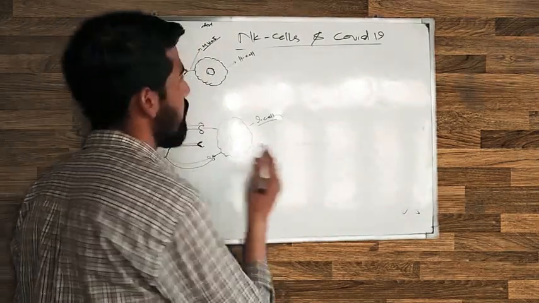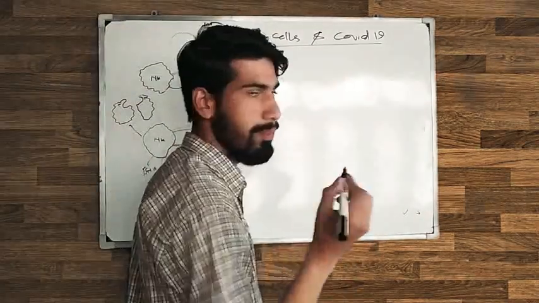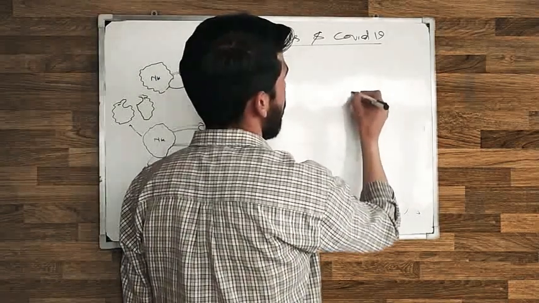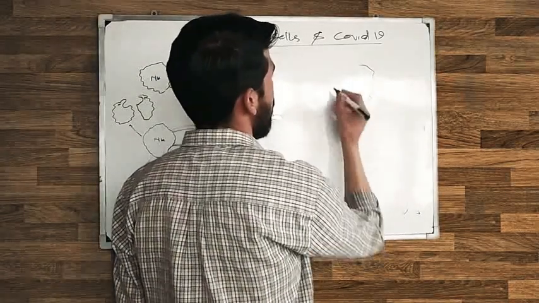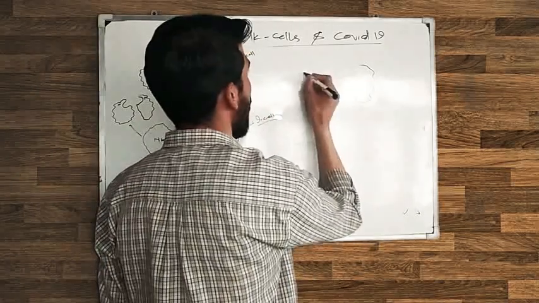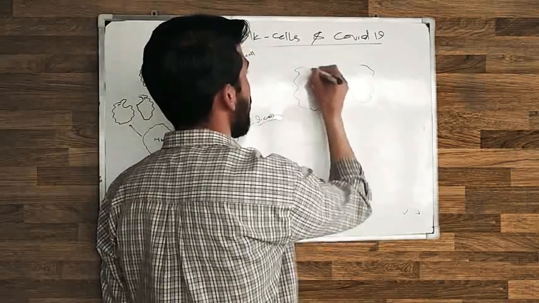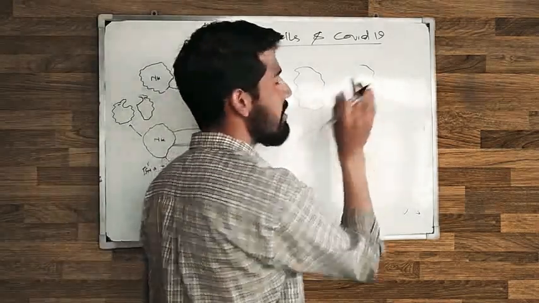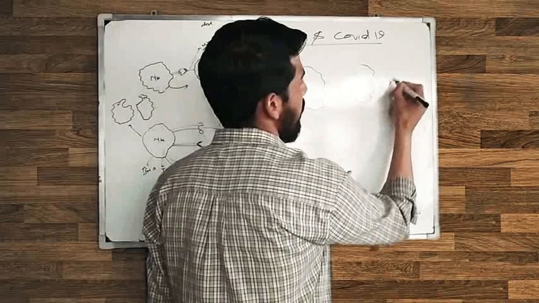So I draw here. Suppose this is a cell, and this is an NK cell, natural killer cell, and this is a healthy cell.